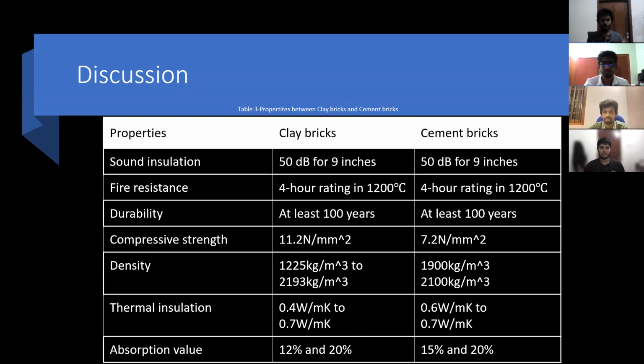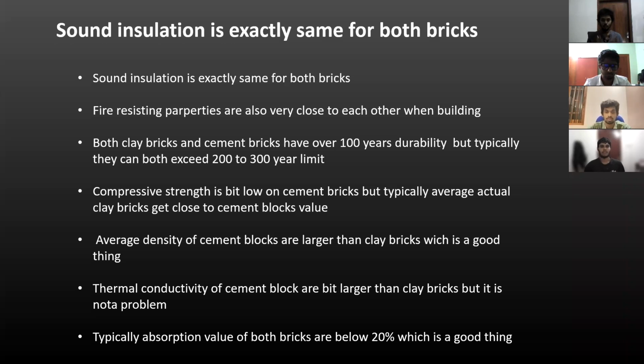In thermal insulation, clay bricks have a little bit more thermal insulation because the conductivity is lower in clay bricks than cement bricks. That is quite all right because cement bricks are covered with cement and other coatings when used on building construction sites. Because of that, cement blocks can perform exactly like clay bricks when it comes to thermal conductivity and thermal insulation.